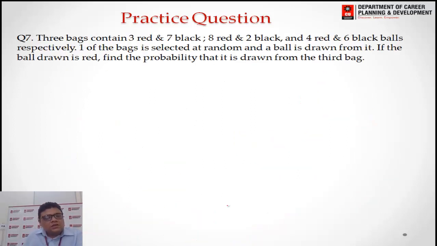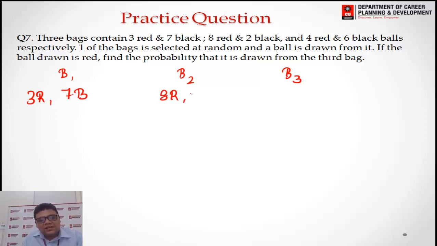Clear? Now let us take another question. Next question is, there are 3 bags, let us call them bag 1, bag 2 and bag 3. In the first bag we have 3 red and 7 black balls. In the second bag we have 8 red and 2 black balls, and in the third bag we have 4 red and 6 black balls. Now one of the bags is selected at random, then a ball is drawn from it.